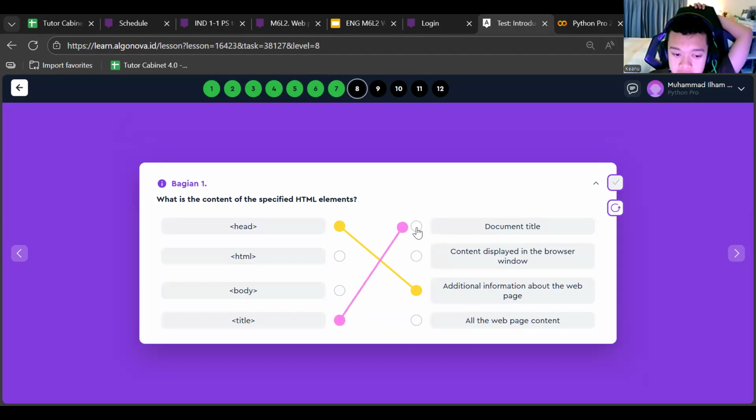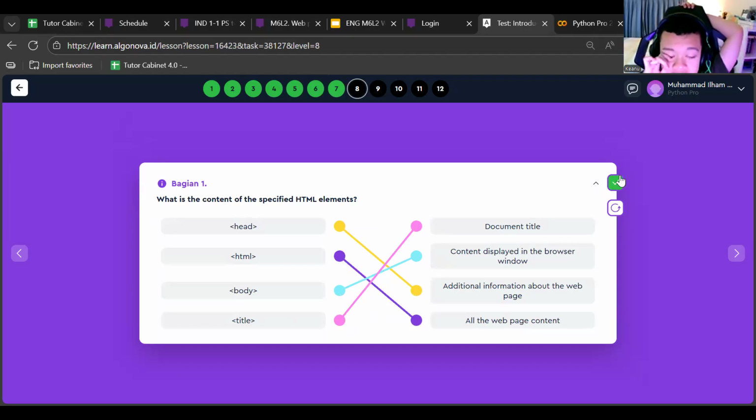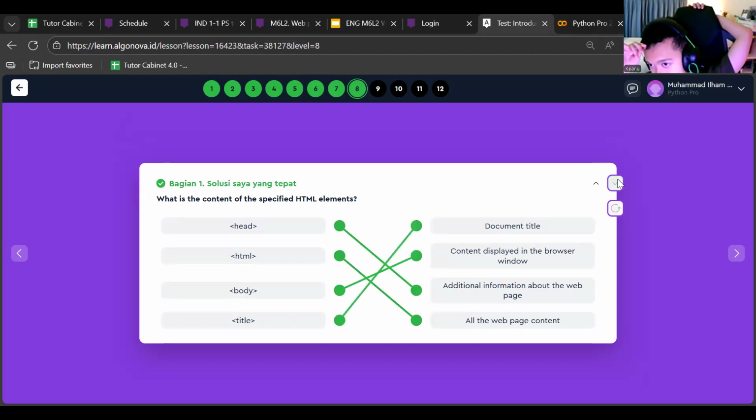And then the title, we can call it the document title. HTML is the web page content. And then the body is the content displayed in the browser window. So that's the answer for this one.